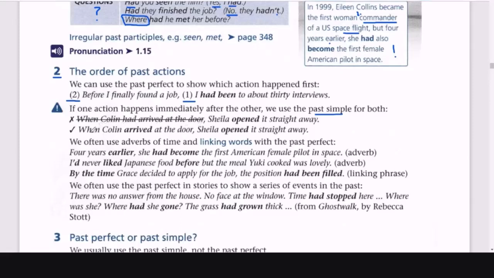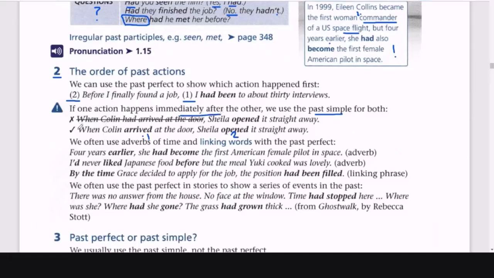We can say, when Colin arrived at the door, she opened it straight away. So first she arrived and then she opened it. Yes, that's normal. Both are in the past simple because it's very clear, it's immediately after.